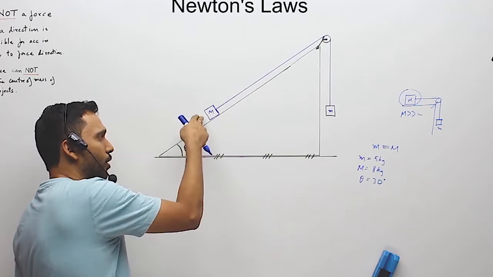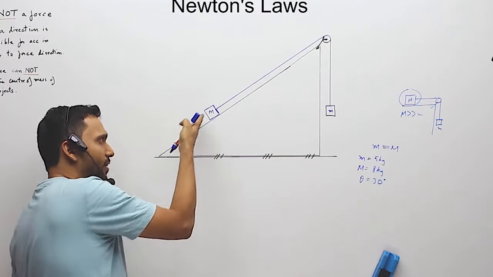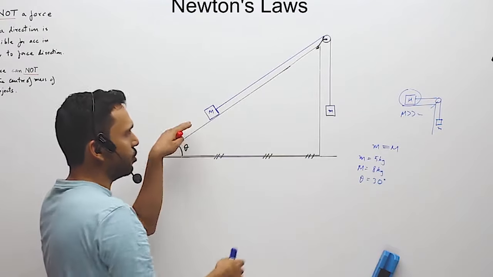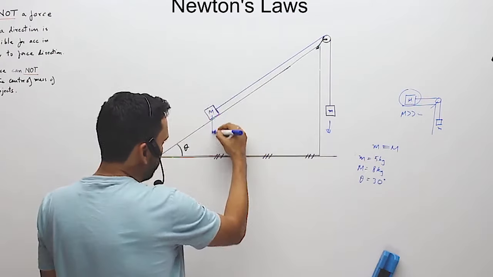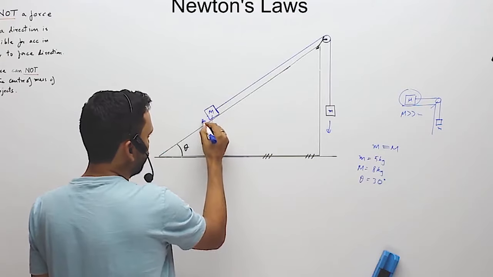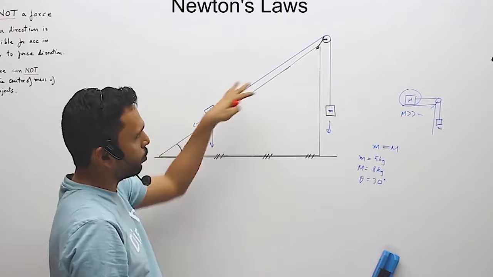And earth is going to pull it down, but it will have an effect this way, and if that effect exceeds the pull this side, if the earth's pull which is downwards, whose effect is forward also, counters this pull, then only it is going to go down.